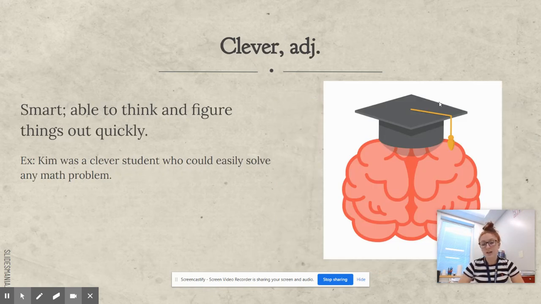Clever. Clever is an adjective. Adjectives are our descriptive words, meaning they describe someone or something. Clever means smart, able to think and figure things out quickly. Kim was a very clever student who could easily solve any math problem.